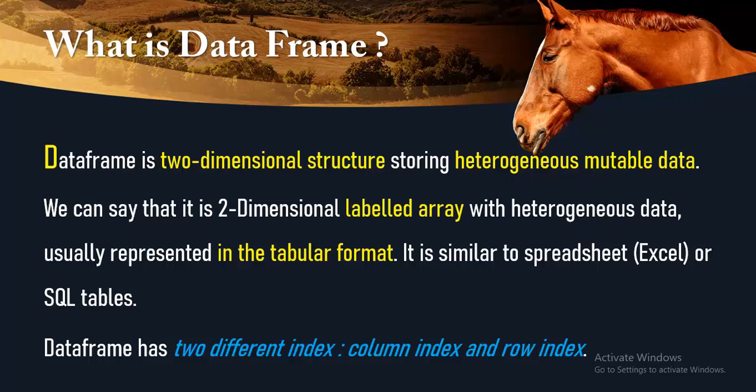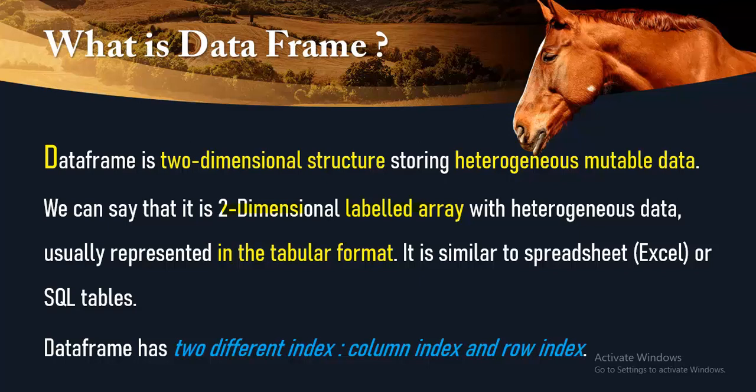In a nutshell, we can say that it is a two-dimensional labeled array with heterogeneous data, usually represented in the tabular format. Here in DataFrame, data is represented in rows and columns, which is very similar to tabular format. It is similar to a spreadsheet. I think you all are familiar with Excel. In Excel the data is in rows and columns. There are various cells available.